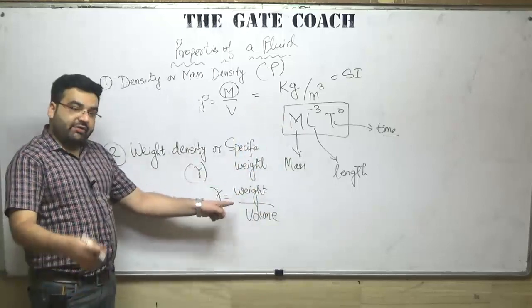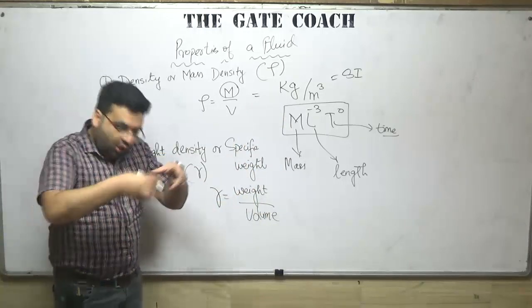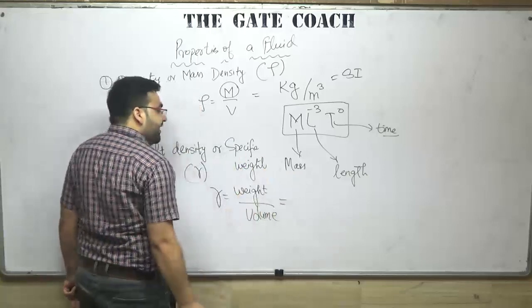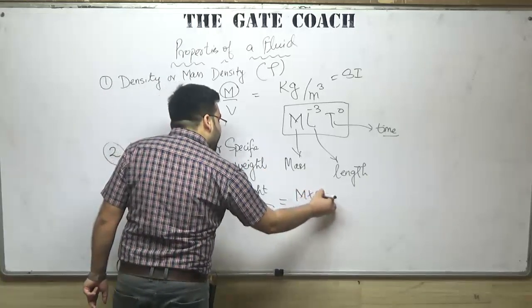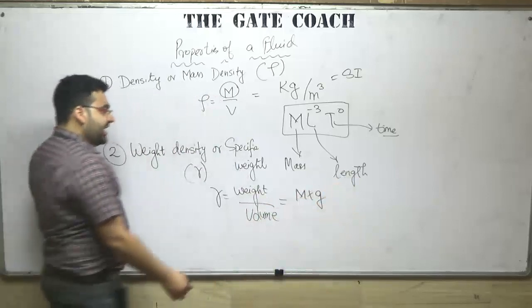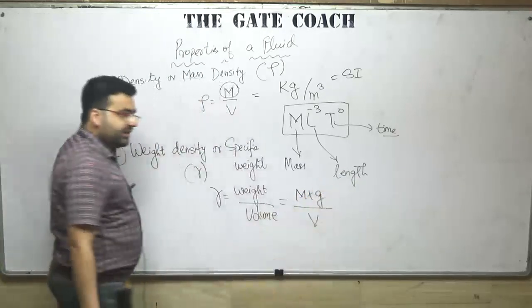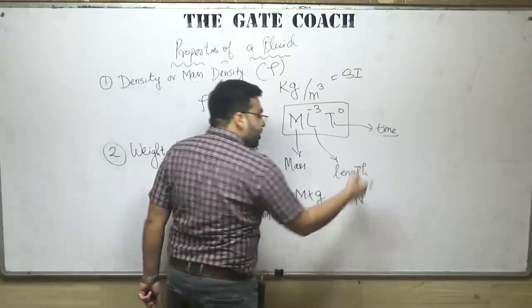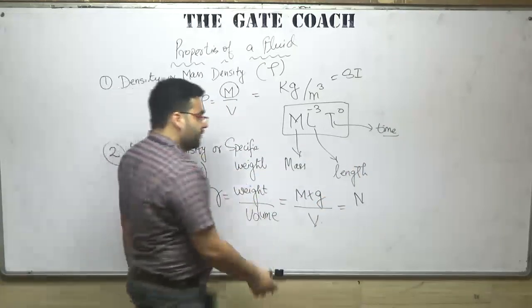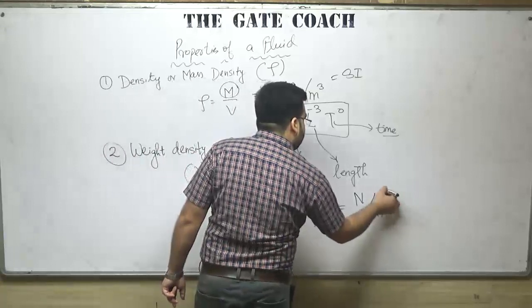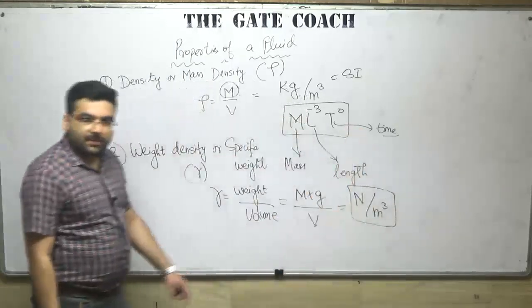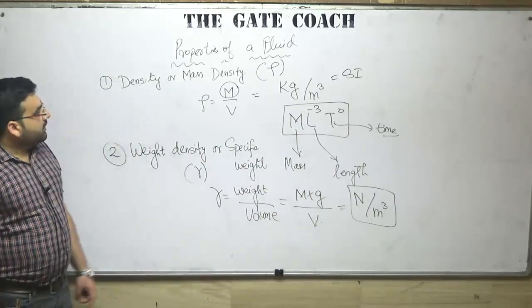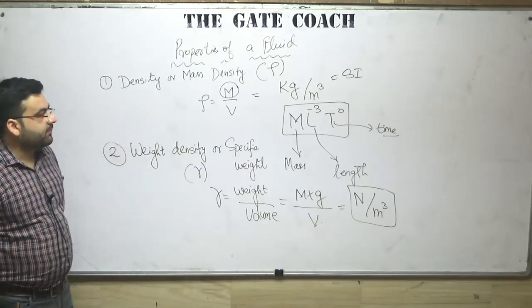And what is weight? Weight is the force exerted by a mass on a surface due to the acceleration due to gravity. So can I say that weight is equal to mass into acceleration due to gravity? We already know this, right? And divided by the volume. The unit of mass into acceleration due to gravity is Newton or kilogram force, so Newton divided by meter cube is the SI unit. Clear? Note it down, then we will proceed.